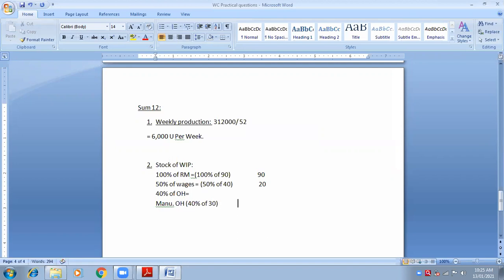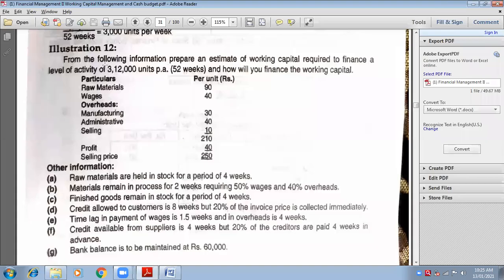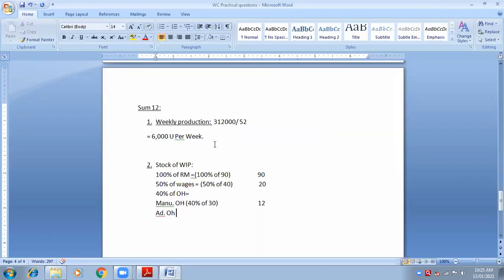Can you tell me 40 percentage of 30 by using your calculator? Is it 12? Yes, 12. Very good. And what about administrative overheads? What is the rate of administrative overheads? 40. Therefore, in the bracket, we will write 40 percentage of 40. So what is 40 percentage of 40? 16. Very good.